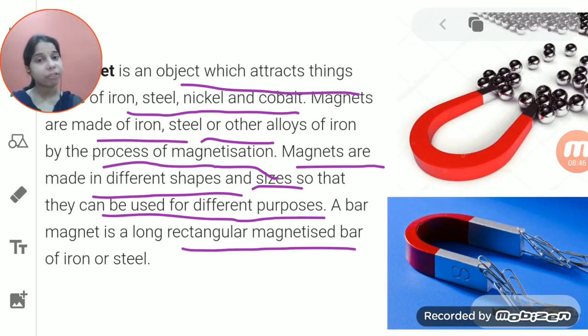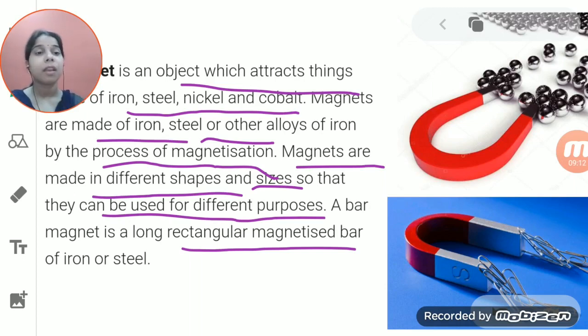Okay, so first of all, you take an iron bar, you make it undergo a process by which it starts acting like a magnet or showing the property of a magnet. That process is known as magnetization. So a bar magnet is actually a magnetized iron bar or that of steel.